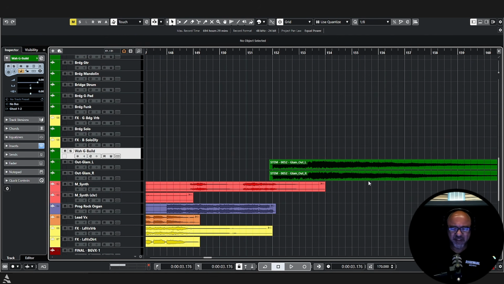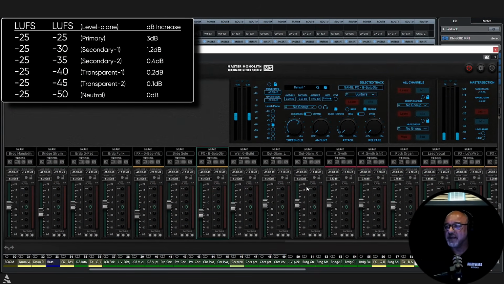So we want them to sit at 30, all right? Since they're playing together, minus 33 together is going to be minus 30. So let's go back over here, and we will do minus 33 for those little guys right at the end, and minus 33.